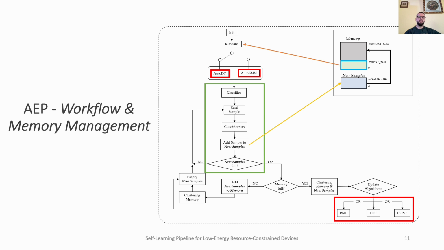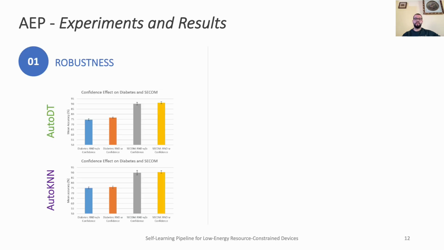If the memory is full, one of the three data filtering algorithms, FIFO, random, or conf memory filtering, is run to prevent memory overflow. We conducted experiments on two datasets, one from the industry, CCOM, and another from healthcare, Pima Indian diabetes, using the H7 microcontroller. We aimed to answer four research questions through these experiments.